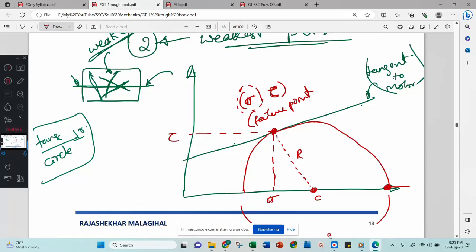Here this is sigma, but this is sigma 1. This is the maximum possible, which is why it is called the major principal stress. What is the minimum stress I can apply? This is your minimum stress, sigma 3. But there is another stress, this is considered the maximum shear stress, tau max. Understood?